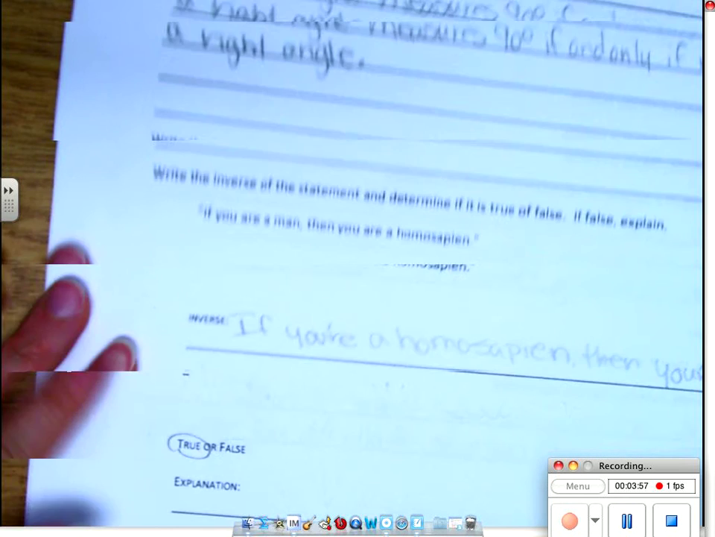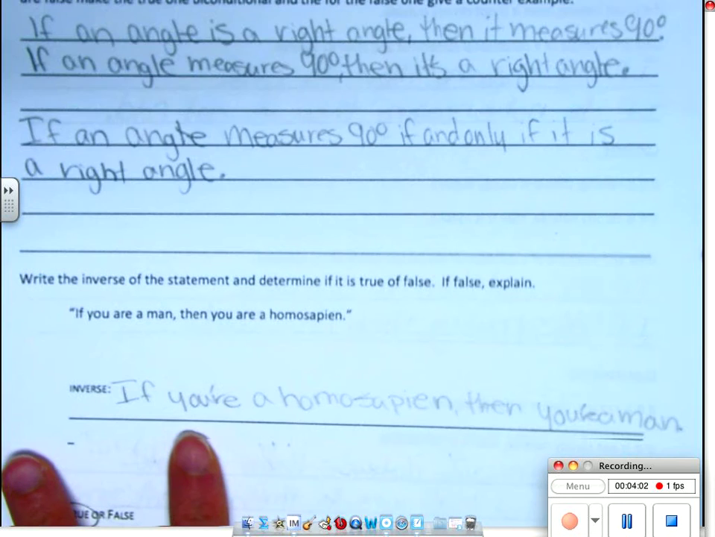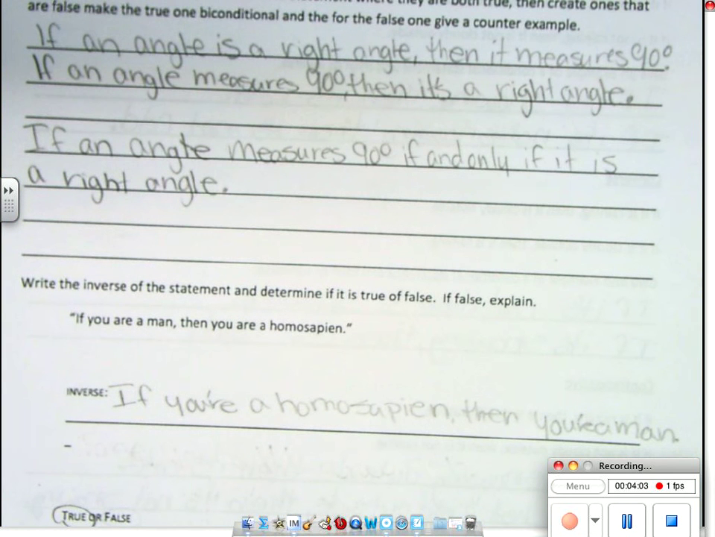Okay. Oh, I like this one. If an angle is a right angle, then it measures 90 degrees. If it measures 90 degrees, then it is a right angle. So if an angle measures 90 degrees, if and only if, it is a right angle. So the only thing is you don't need the if in the front. An angle measures 90 degrees, if and only if, it is a right angle. That's one of my favorite ones because it always works.